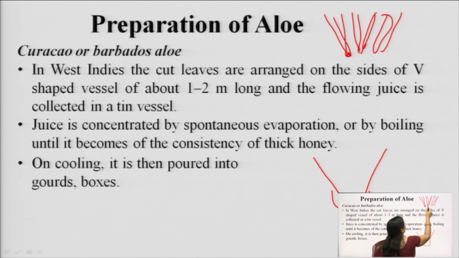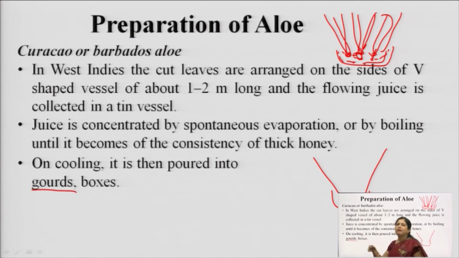We will cut these leaves. So, from the cuts the juice starts oozing out, and in the tiny vessel all the juice is collected and then it is allowed to spontaneously dry, or sometimes it is boiled to have a thick consistency like that of honey. And when it is cooled, it is stored or poured in a gourd or a box.